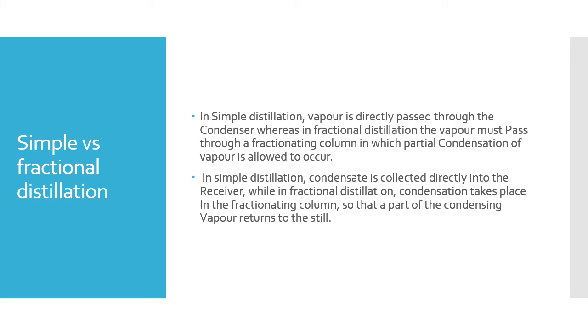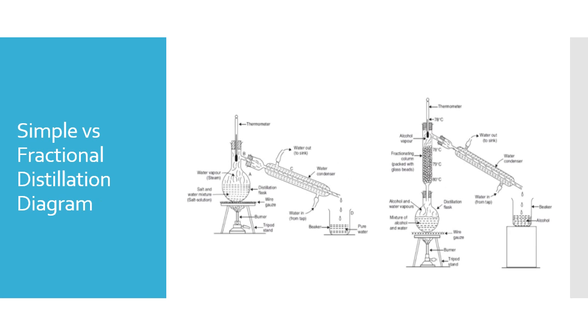Now this is the difference between simple and fractional distillation. In simple distillation, vapor is directly passed through the condenser, whereas in fractional distillation, the vapor must pass through a fractionating column in which partial condensation of vapor is allowed to occur. In simple distillation, condensate is collected directly into the reservoir, while in fractional distillation, condensation takes place in the fractionating column, so that a part of the condensing vapor returns to the still, the same as the reflux.